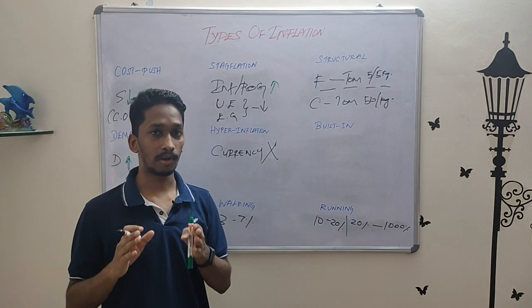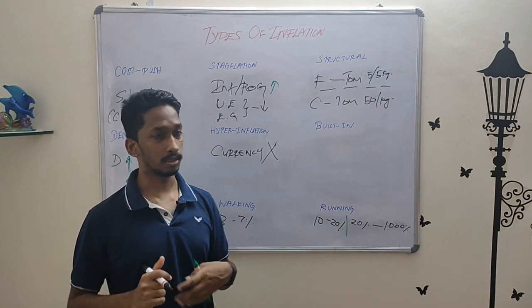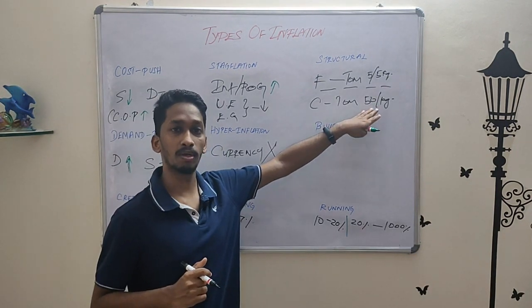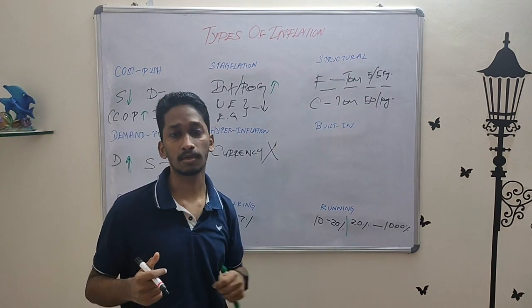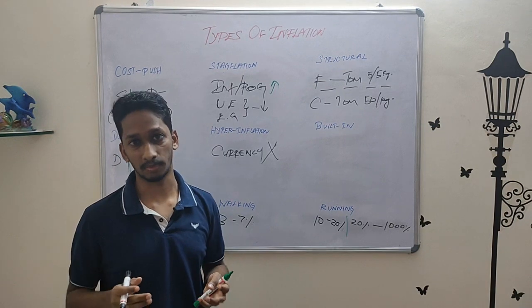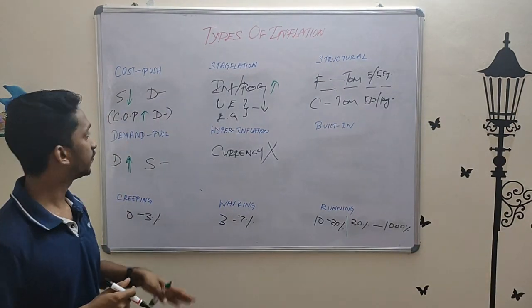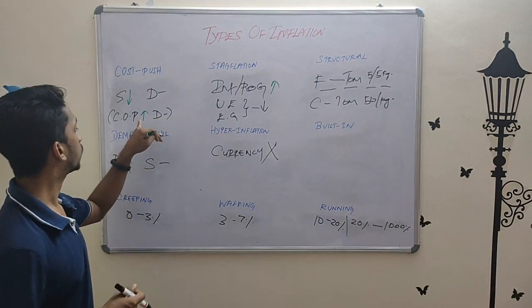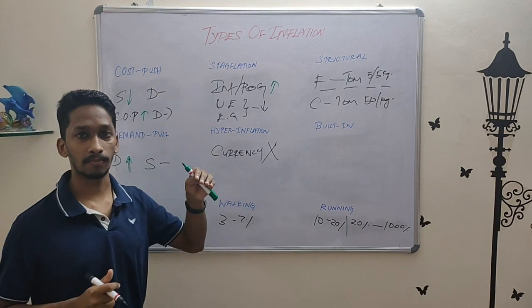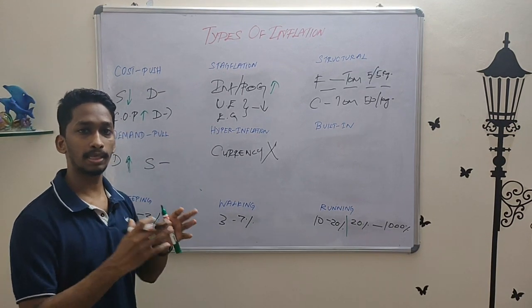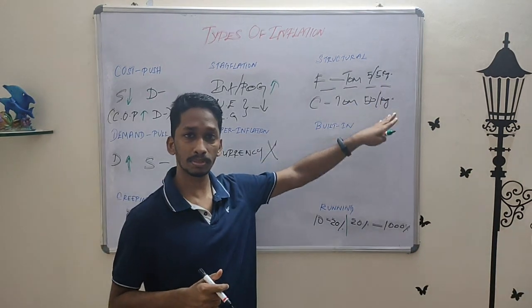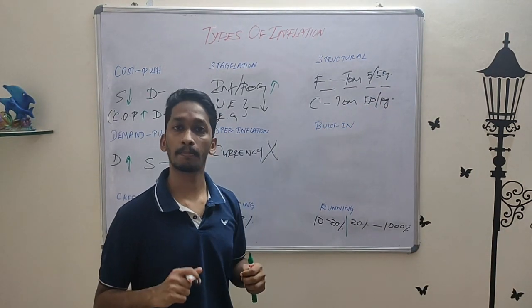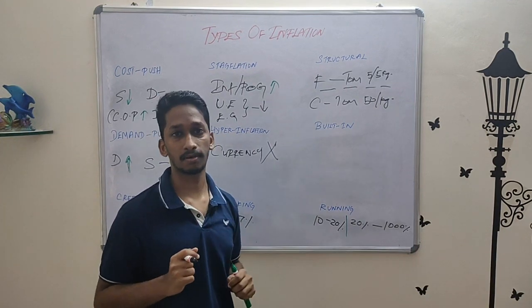If the structure is not well developed, like in the case of our country, we as end consumers will be paying an inflated price for something which the farmer doesn't have any control of, nor does he get any benefits from it. In earlier cases, even if you take cost push, when the cost of production goes up and they increase the prices, the company and the people are getting the difference back. Here, no one's getting the difference back. The system is eating it up. So that is structural inflation.